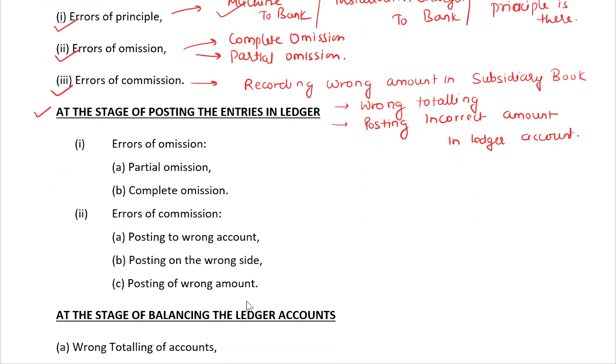So at the stage of posting the entries in ledger, we have error of omission, we have partial omission, complete omission, we have error of commission, posting wrong account, wrong amount, and wrong side. You have to understand it well. Posting wrong amount, wrong account, and wrong side.